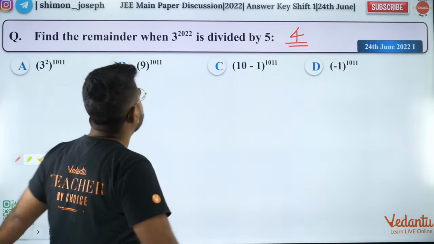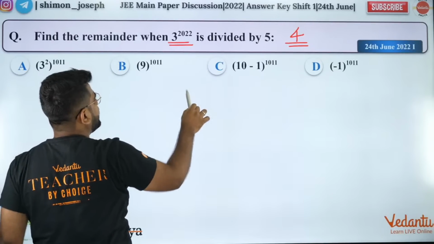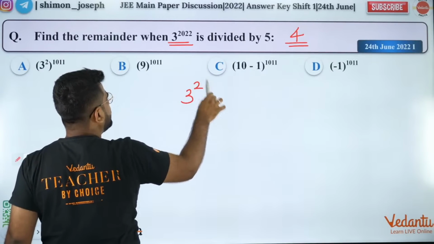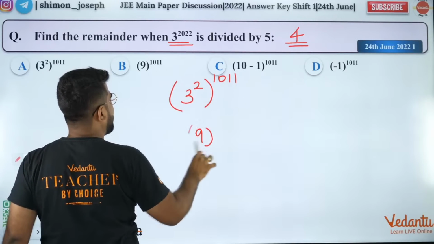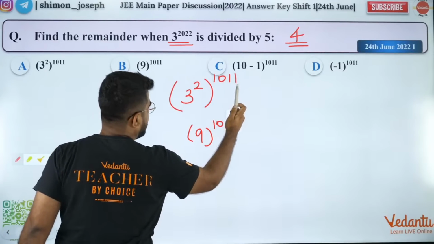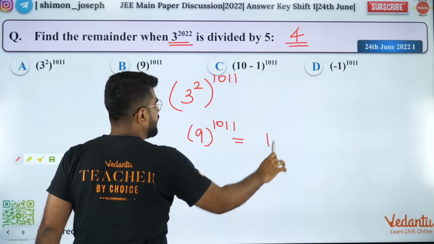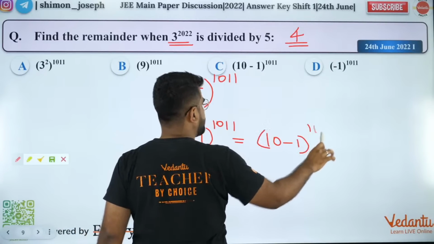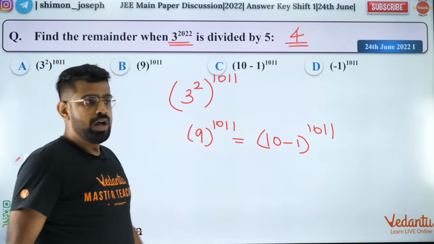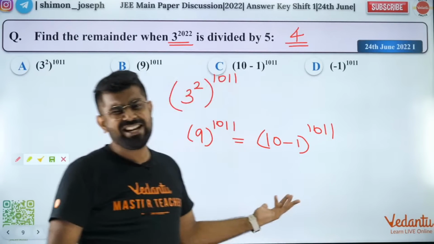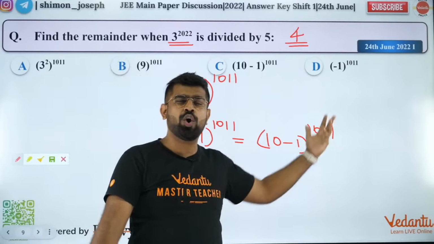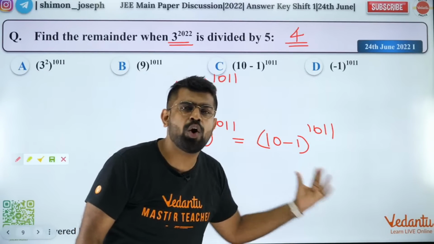What I'll do is, guys, I will write 3 power 2022 as 3 power 2 raised to the power 1011. So it will be 9 to the power 1011. And 9 I can write as 10 minus 1 to the power 1011. Now you can use binomial theorem to open it very easily. It is x minus y whole power n.